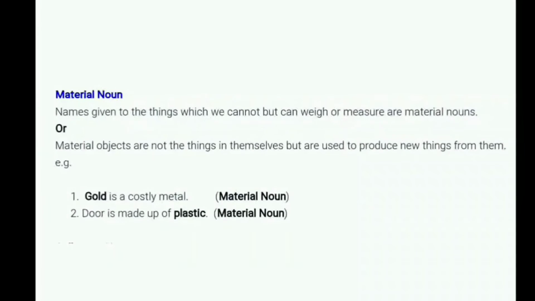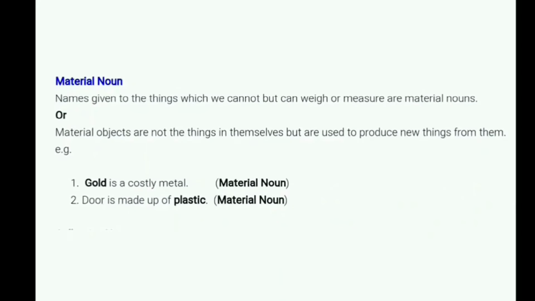The fifth type, material noun. A material noun means the names given to the things which we cannot count but can weigh or measure. We can know the weight, we can measure the weight.